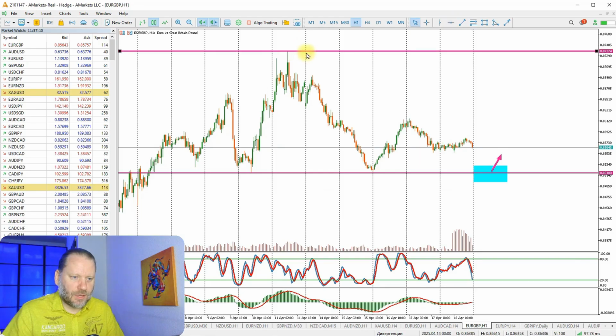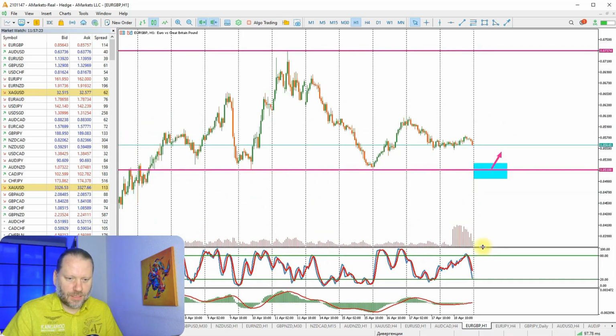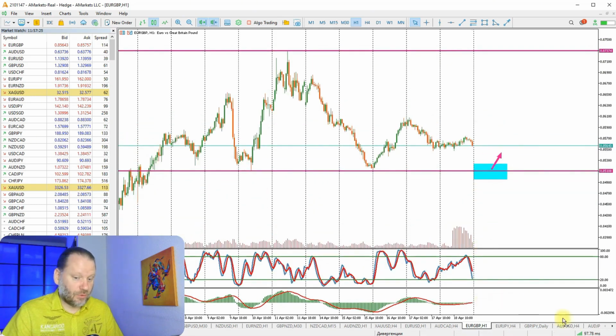We have a maximum here, right? If the price does go up, there's a high probability that it will also bounce off from there. But for some reason, I feel that it will go down more. Moreover, look, our stochastic has just plummeted. It's just flying down. It is quite possible that we will also work out this point as a reversal.